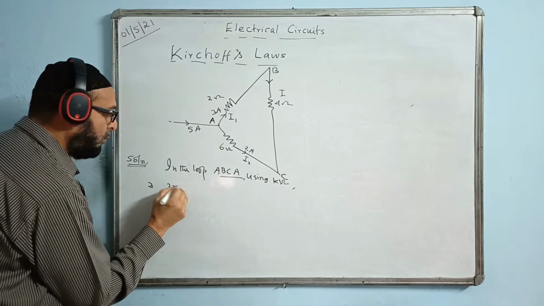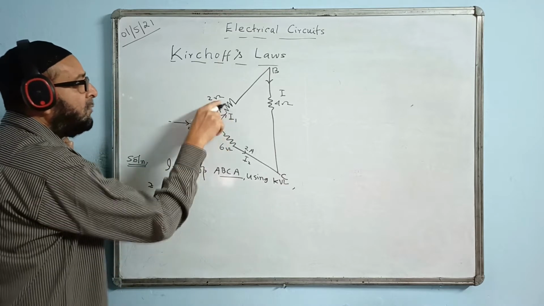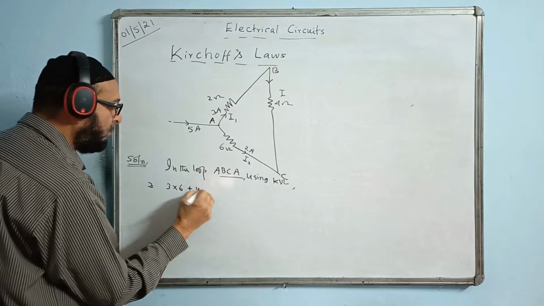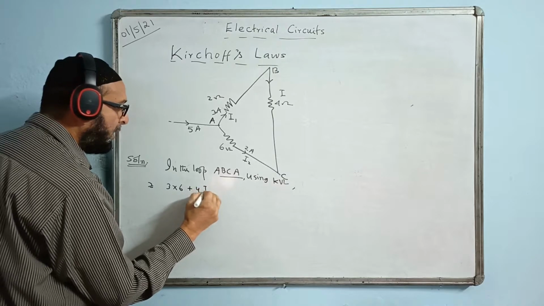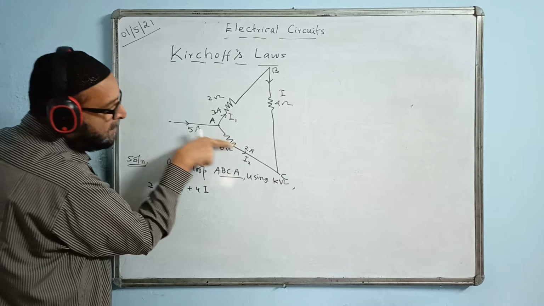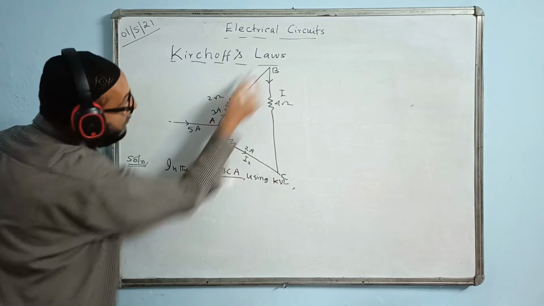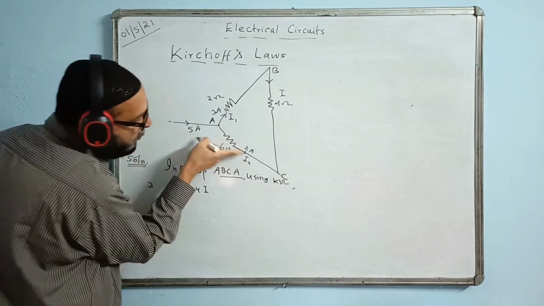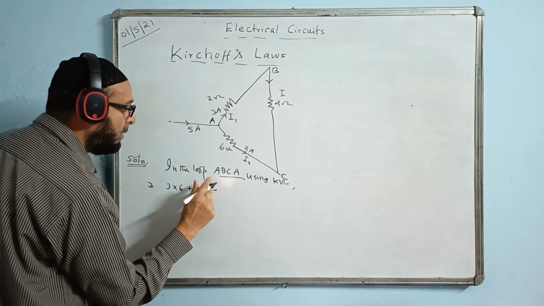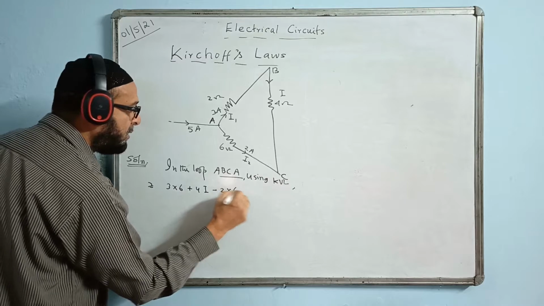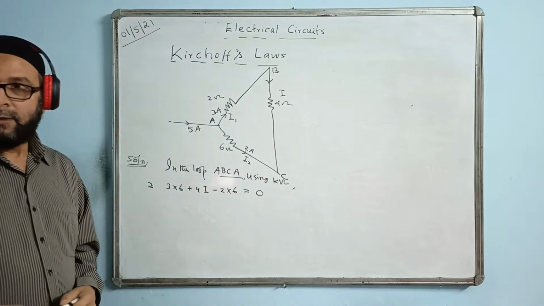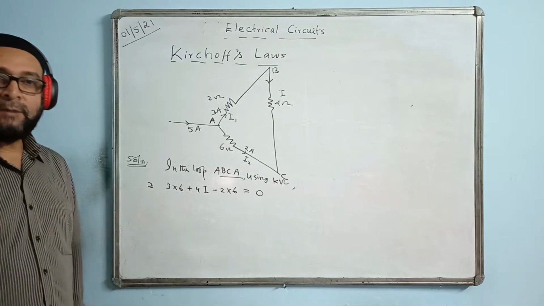I write like this: 3 into 2. I1 into this, that means 3 into 2. Here 4 into I plus 4 into I, because they are in the same direction, so 4I. Now out here the direction is opposite, because current is coming this way and we are taking C to A like this. We are moving this way A B C A, but current is going in the opposite direction. So 2 into 6 I will do here, minus 2 into 6 equal to 0, there is no cell. If there is any battery, we start from the positive terminal of the battery.